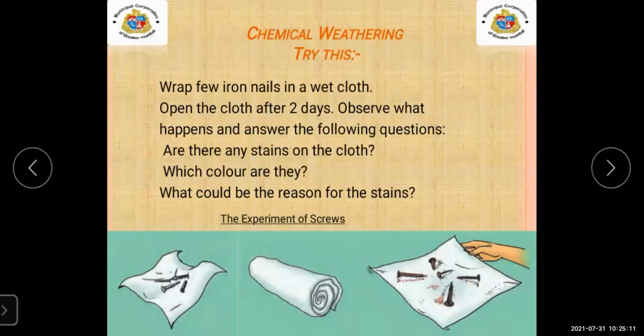When they react with the water, the reddish color can be seen on the wet cloth. So this is the reason. This is an example of chemical weathering. When any minerals react with water, this type of chemical weathering can be seen.